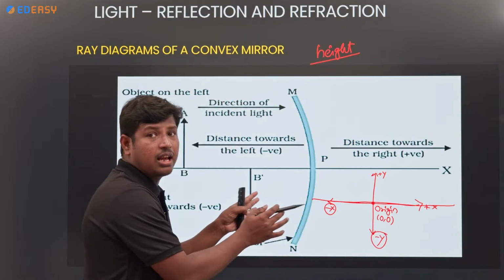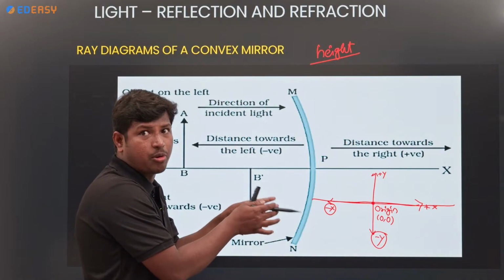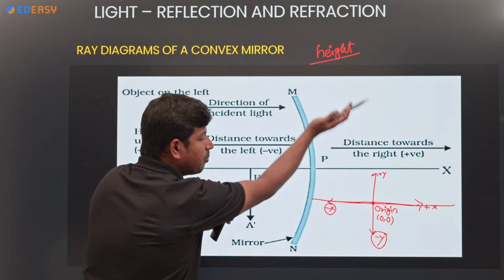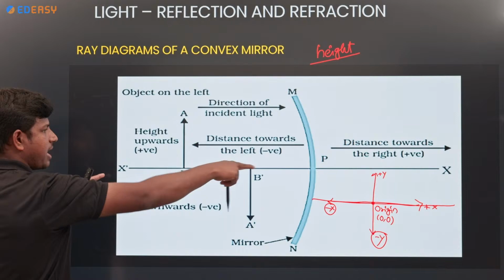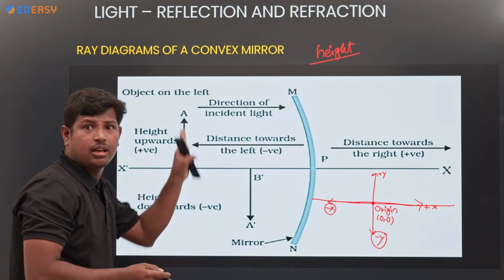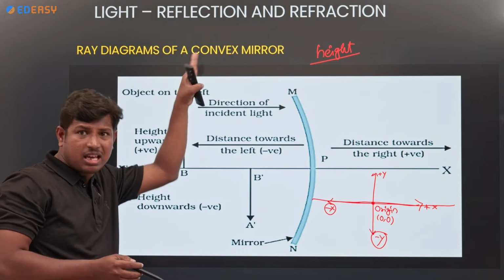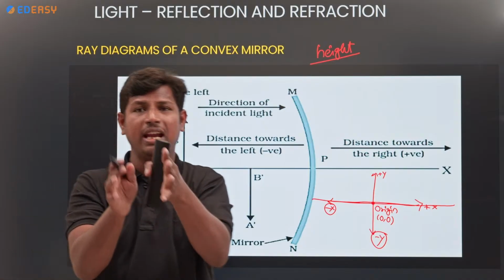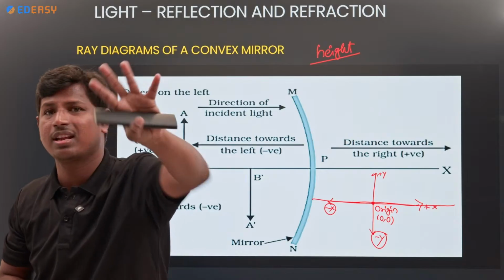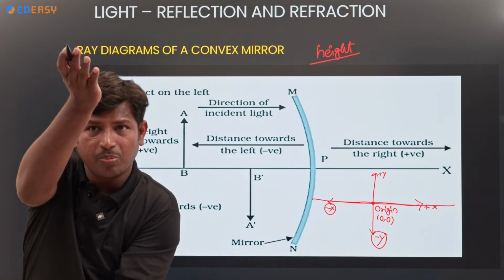Don't take like that. I'm talking about only height. This is the principal axis, right? So above the principal axis or below the principal axis, only take these two cases.